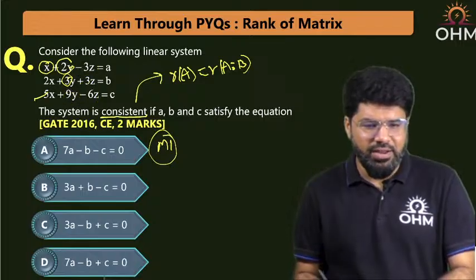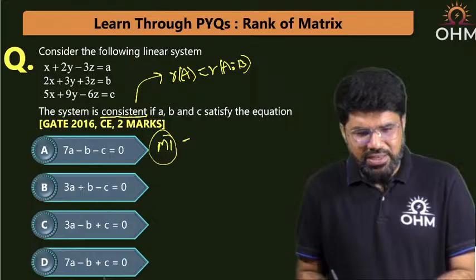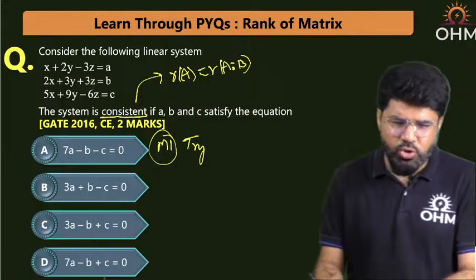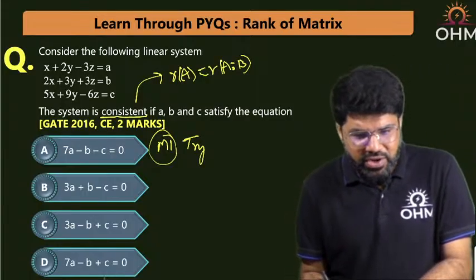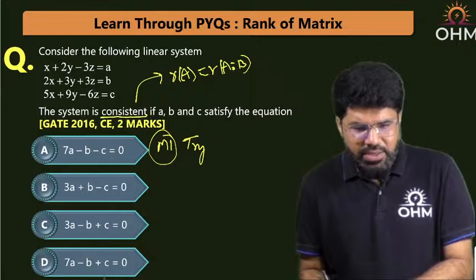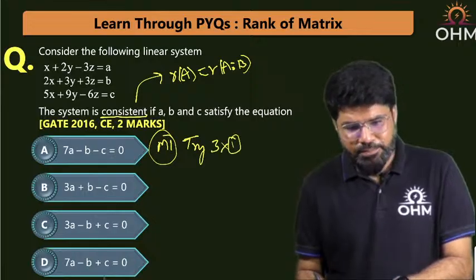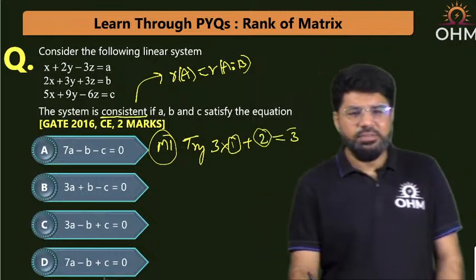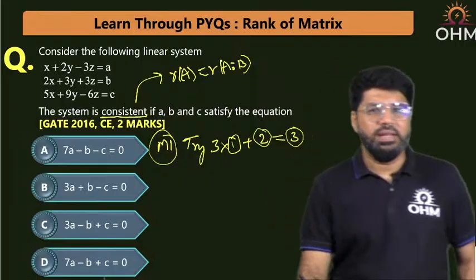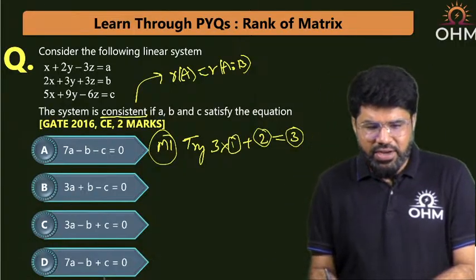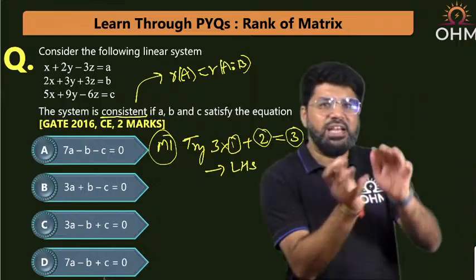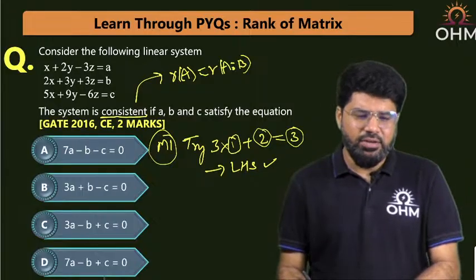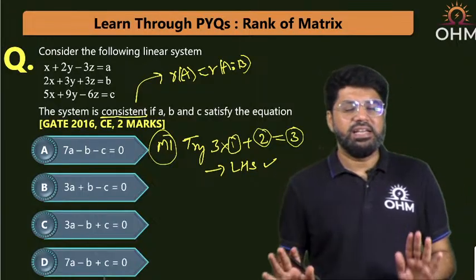I am giving this as a try. It's a play of numbers that makes life easy, otherwise you'll have to go through some calculations. That also I'll show you once again. I have just tried 3 times equation number 1 plus equation number 2, and I get equation number 3. Left side is at least matching, because on the left side all numbers are given. On the right side some a, b, c are given.